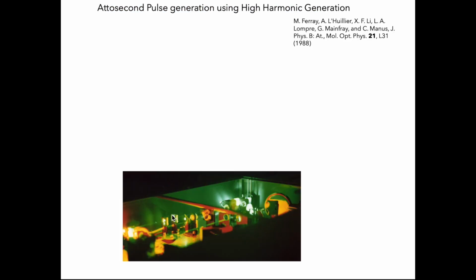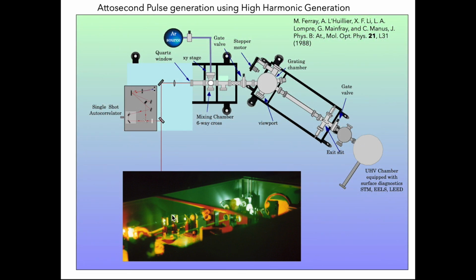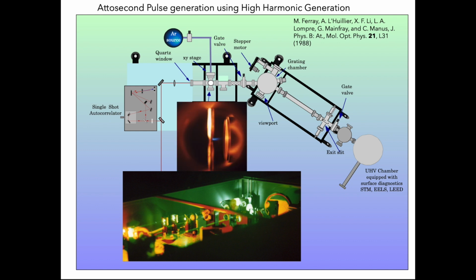So let's take a look at this phenomenon known as high harmonic generation and how we can use it to generate attosecond pulses. So we'll start off with our Ti-sapphire laser, and we're going to build that into a system where we get a molecular or atomic beam, and we're going to pass our light through that beam that's coming through the tubes here. The light propagates through, interacts with the atoms in the system, and then light comes out the other side. Those are the high harmonics.